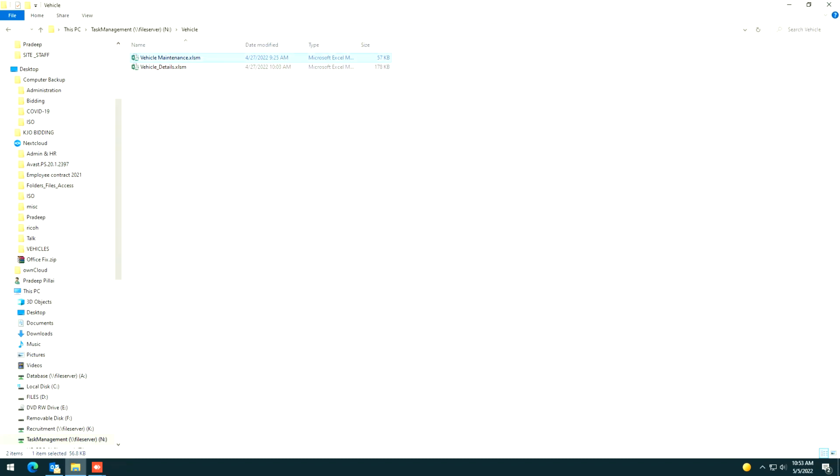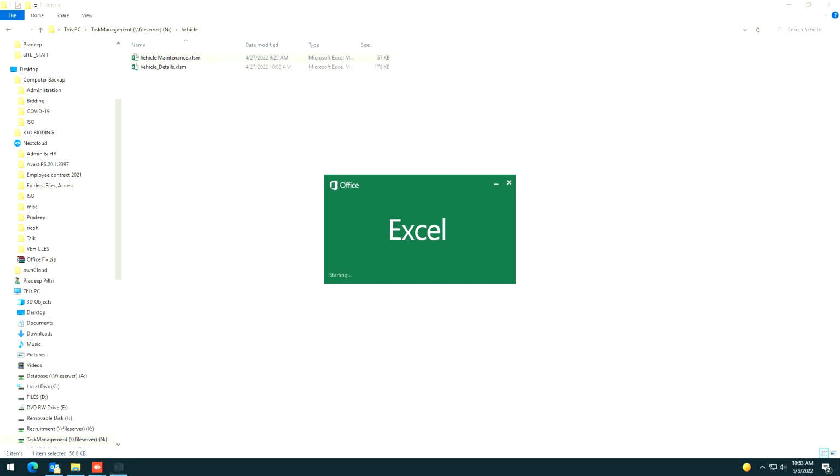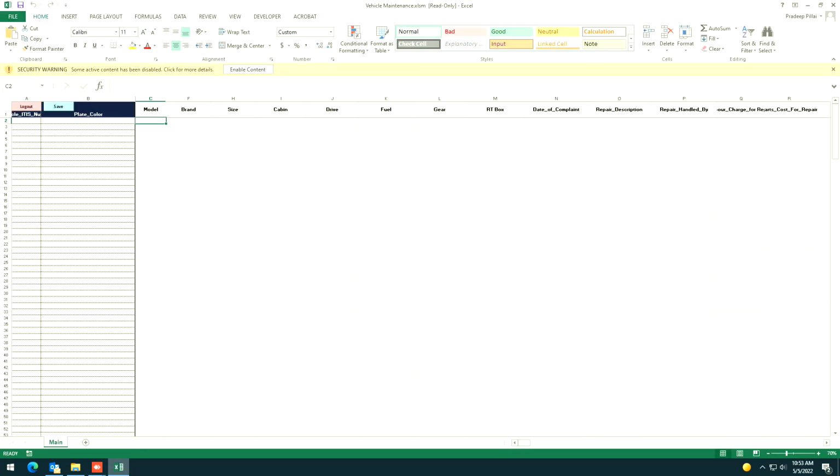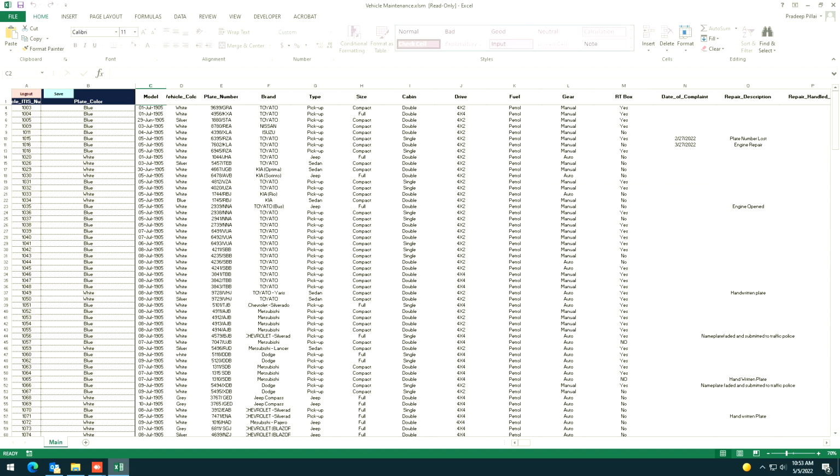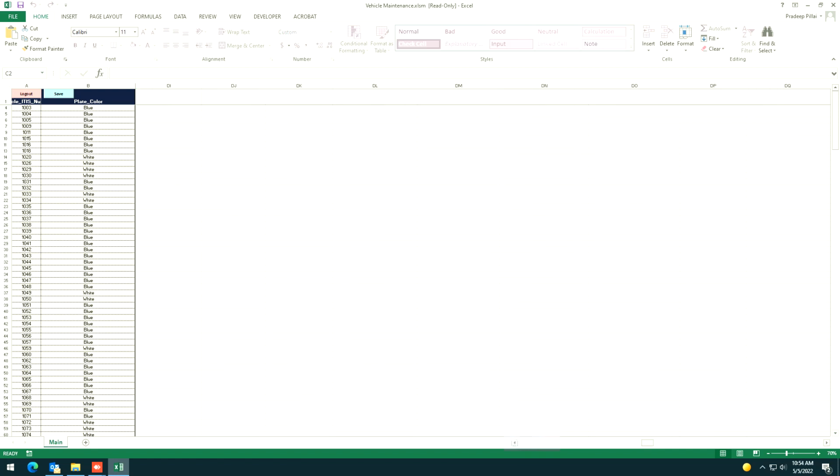Now, vehicle maintenance. For example, any vehicle which is receiving maintenance. Again, I know it will be a long sheet, but as of now we need to understand whether it is real or not. For example, this is the vehicle. We have the vehicle maintenance sheet. Now, here you can maintain and mention what vehicles are to be maintained. I mean, any repairs happened, finished, closed. So, one second.